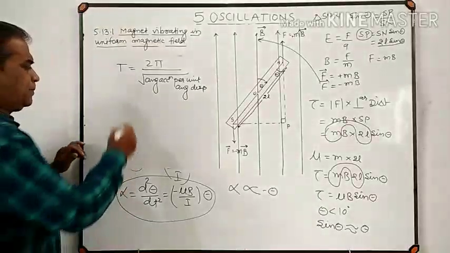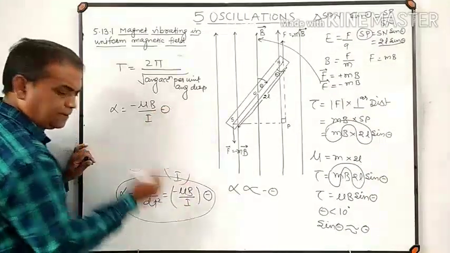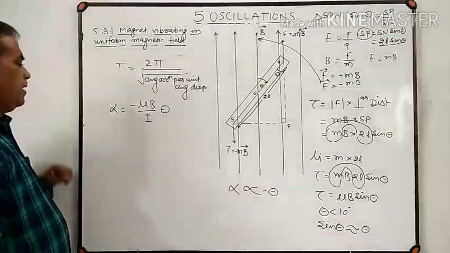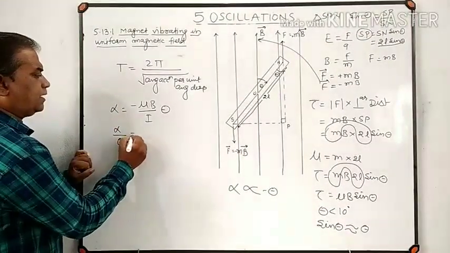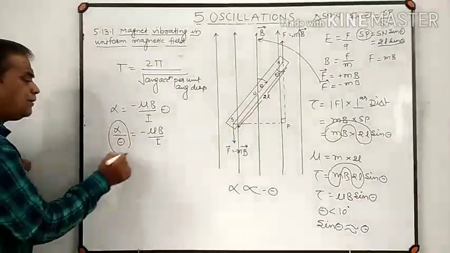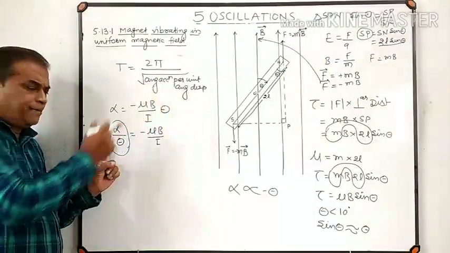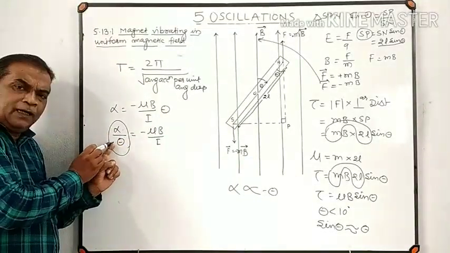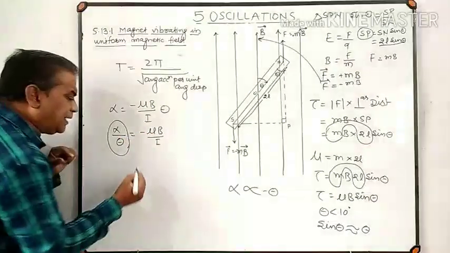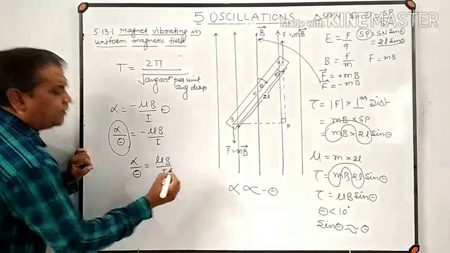Since alpha is equal to minus mu B divided by I into theta, alpha divided by theta is equal to minus mu B divided by I. What is this alpha divided by theta? It is the angular acceleration per unit angular displacement, and that is equal to minus mu B divided by I. In magnitude, you can take angular acceleration per unit angular displacement as mu B divided by I.